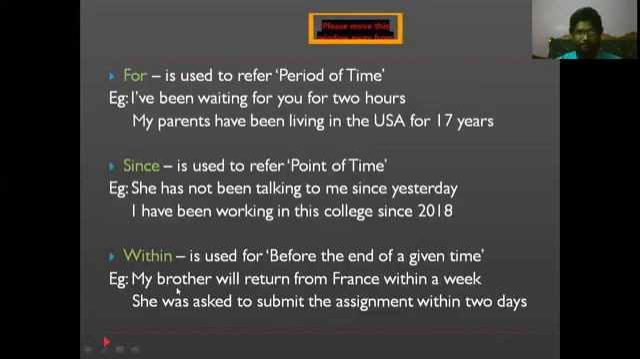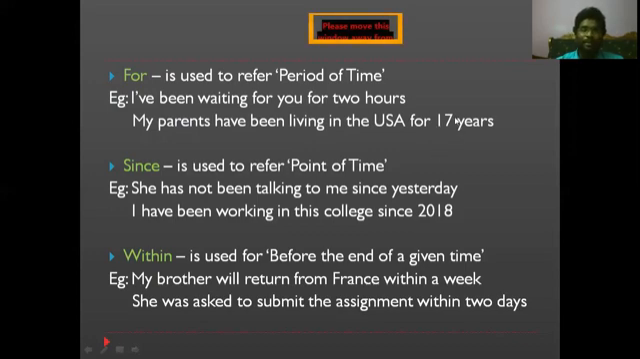Got it? And the next preposition that we are seeing here is "for". Where do we have to use "for"? "For" is actually used to refer to a period of time. So whenever we are talking about a period of time, we have to use "for". See the example here: I've been waiting for you for 2 hours. 2 hours is a period of time, so that's the reason we placed the preposition "for". My parents have been living in the USA for 17 years. What is that? A period of time.